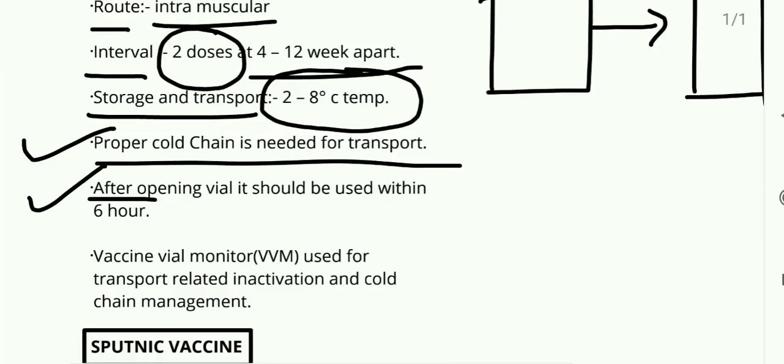Once the vial is opened, it should be used within 6 hours. It cannot be used after 6 hours. Once the vial is open, it should be used within 6 hours.